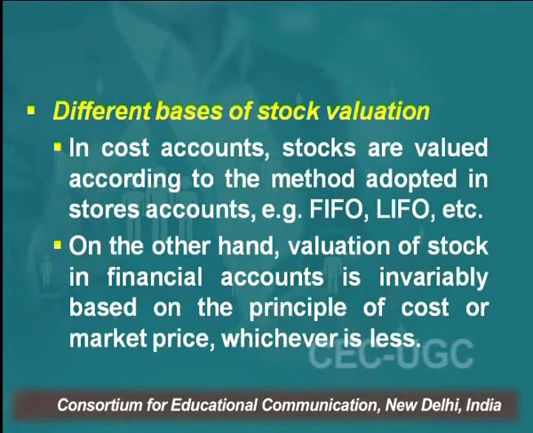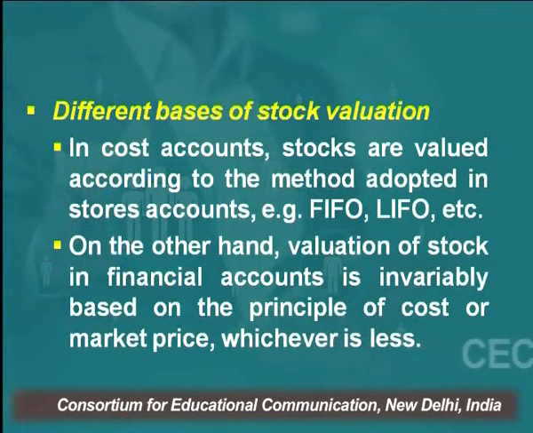The next reason for the difference in the profit shown in the cost books and the financial books is the difference in stock valuation. If you recollect, while discussing the material topic, we discussed that in cost accounting there are various methods of inventory valuation like LIFO, FIFO, weighted average method, simple average method.